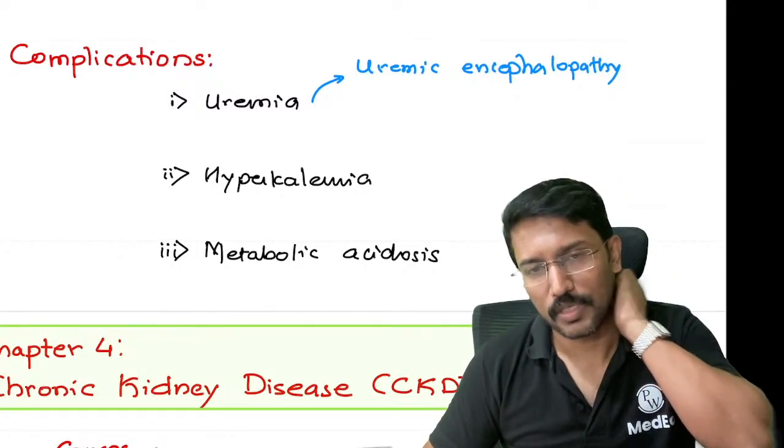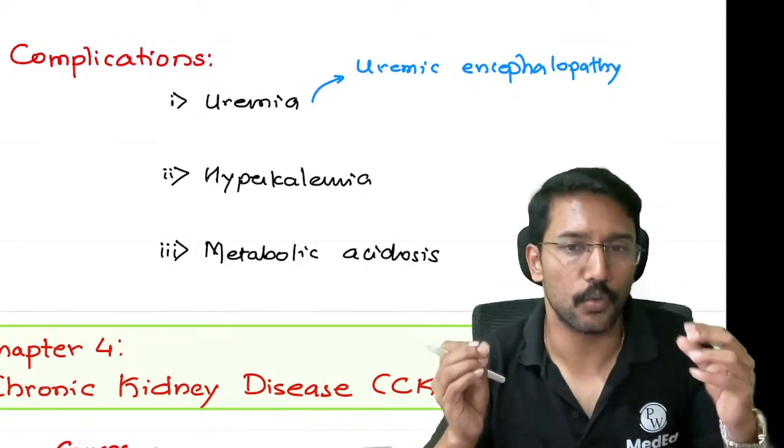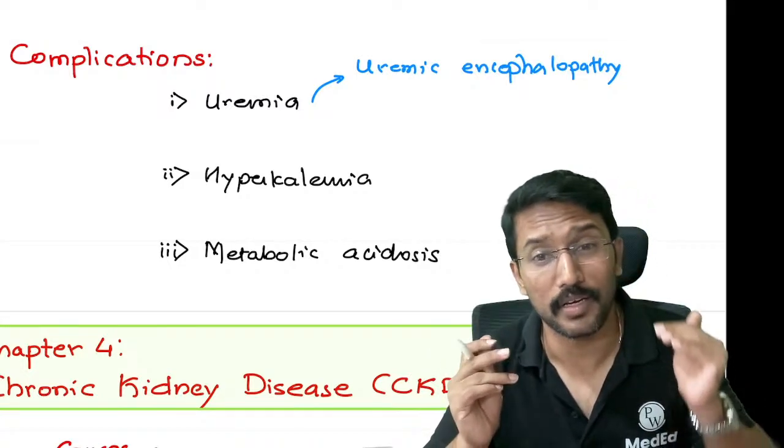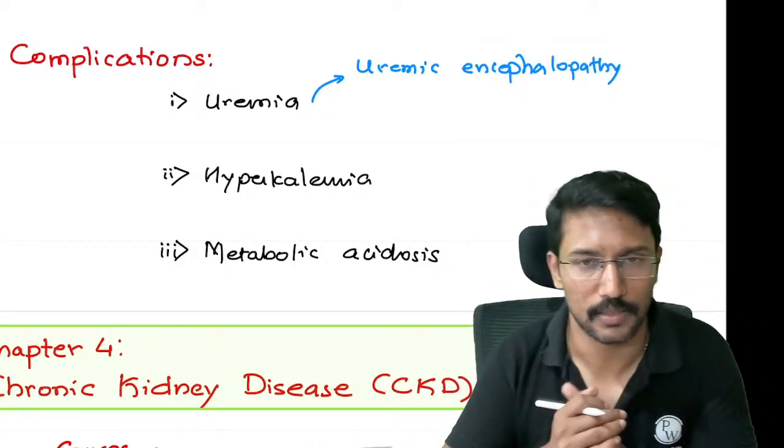Not uric acid stones. See, uric acid is different from blood urea. When we say uremia, we are referring to elevated blood urea, not the elevated uric acid.